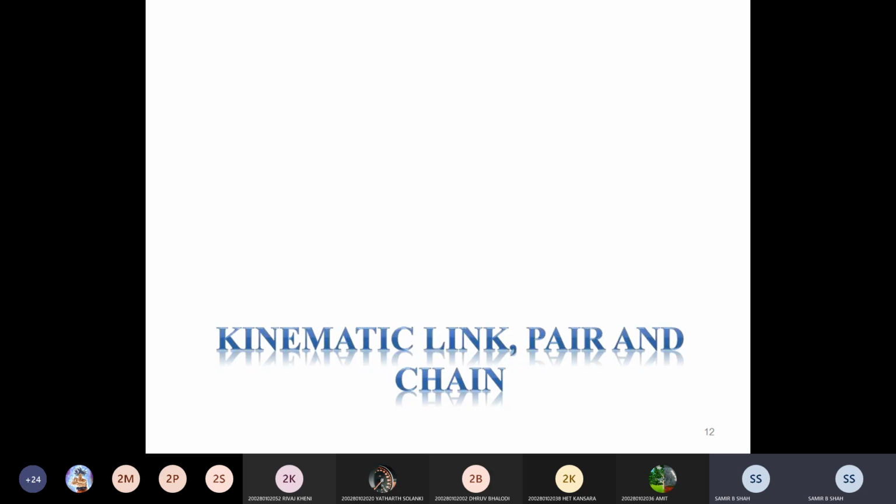And the first part is joined with the last part. It is called a chain. So based on that, there is a sequence: link, after that pair, and then chain. But every time the word kinematic is there, it means relative motion is there. So whenever we define any definition like link, kinematic pair, or kinematic chain, the relative motion word must come into the picture.